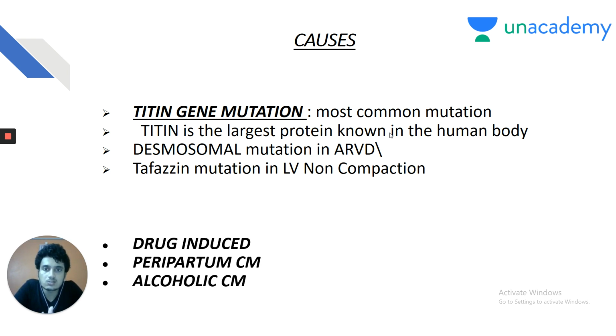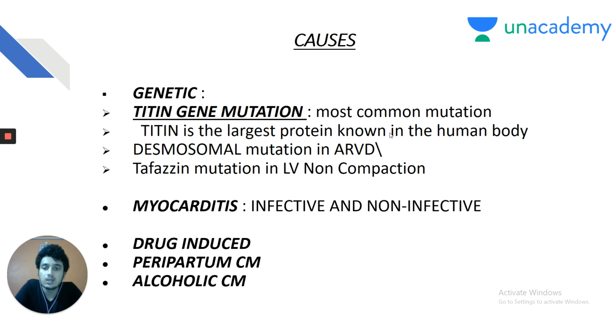Again, there are other causes of dilated cardiomyopathy like drug-induced cardiomyopathy, peripartum cardiomyopathy, and alcoholic cardiomyopathy. So, genetic causes include titin gene mutation, desmosomal gene mutation, and arrhythmogenic right ventricular dysplasia, deafening gene mutation, and left ventricular non-compaction. Drug-induced cardiomyopathy, peripartum cardiomyopathy, and alcoholic cardiomyopathy.